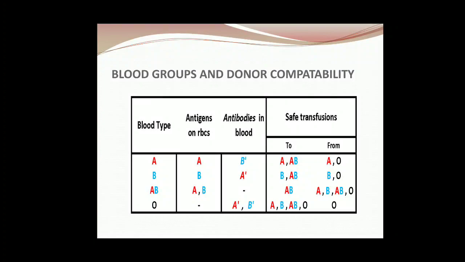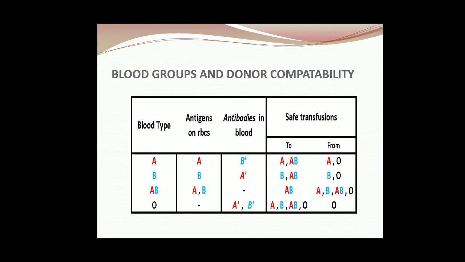So if anyone has blood group A, they can receive from A also and O also. If the blood group is B, B can receive from B also and O also.